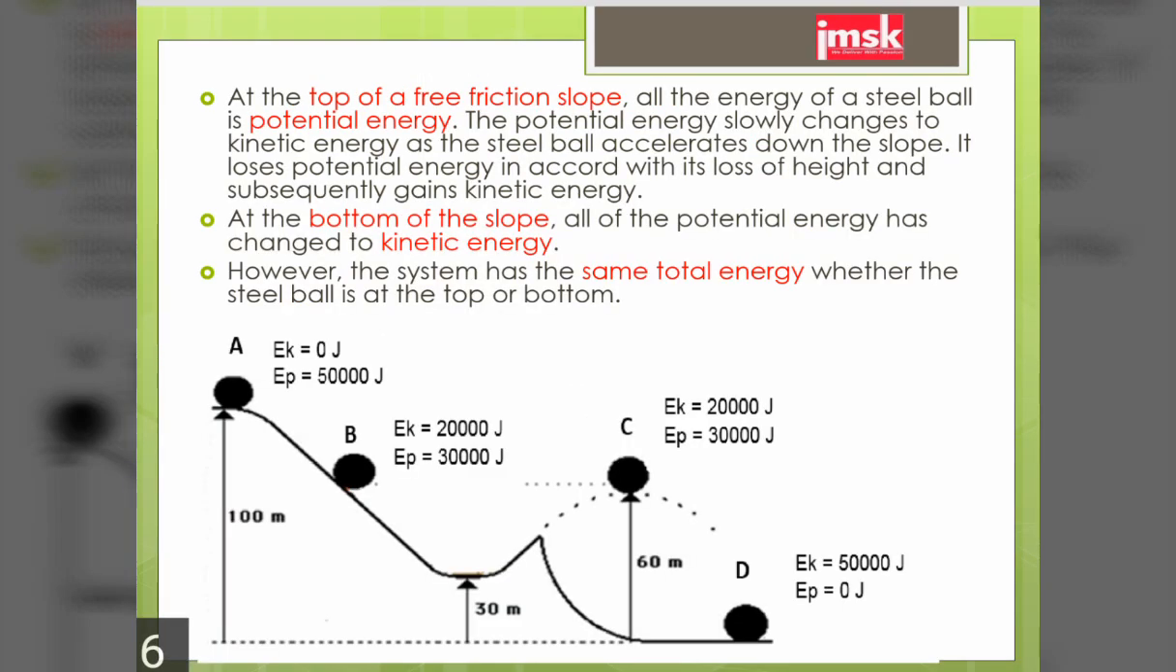At the top of a frictionless slope, all the energy of a steel ball is potential energy. The potential energy slowly changes to kinetic energy as the steel ball accelerates down the slope. It loses potential energy in accord with its loss of height and subsequently gains kinetic energy. At the bottom of the slope, all of the potential energy has changed to kinetic energy. However, the system has the same total energy whether the steel ball is at the top or bottom.